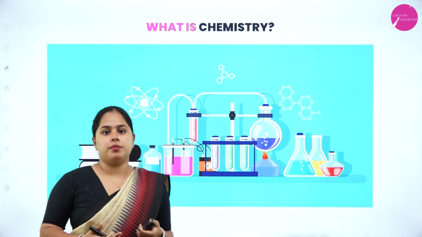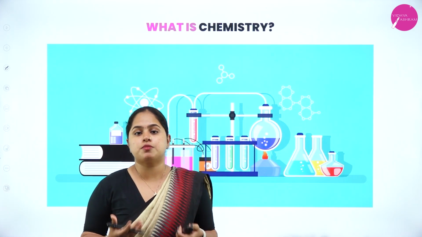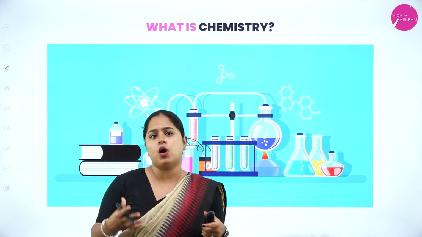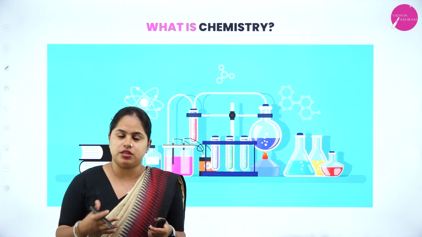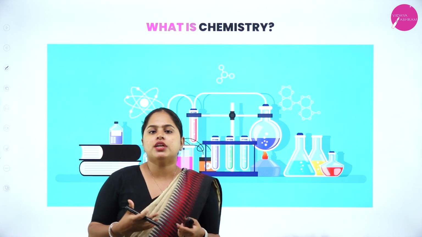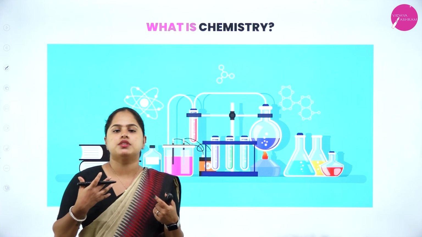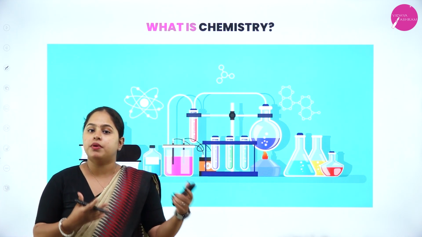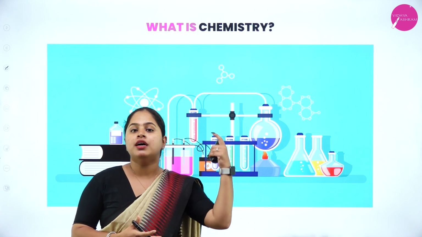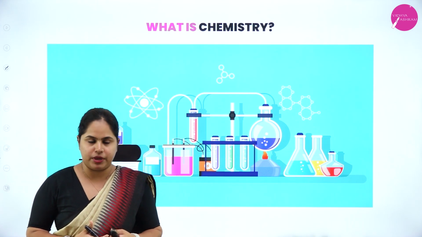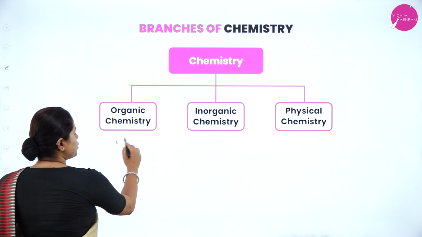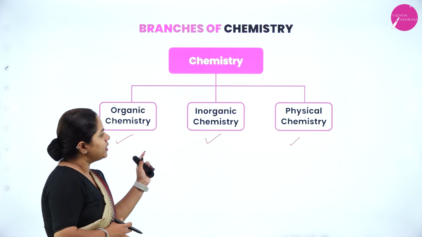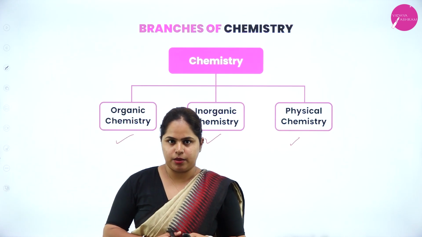So first of all, what is chemistry? Chemistry concerns with the substances with which the matter is composed of, their reactions, their properties, and how these substances can react with each other and form new products, right? So generally we can say it is all about chemical reactions, their properties, and so on. There are majorly different branches of chemistry based on which the 10 chapters that you have in your syllabus is being divided. So you have organic chemistry, inorganic chemistry, as well as physical chemistry, right? So these are the branches that you have in your syllabus.